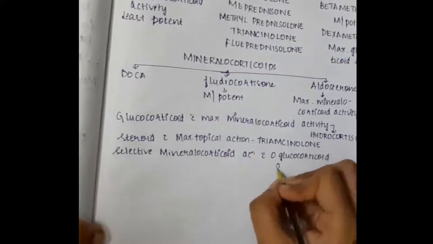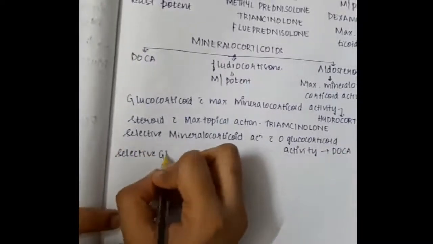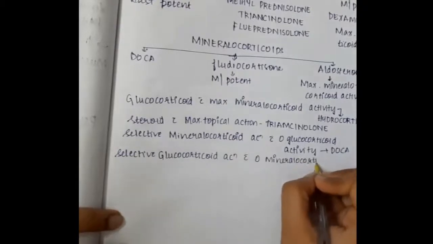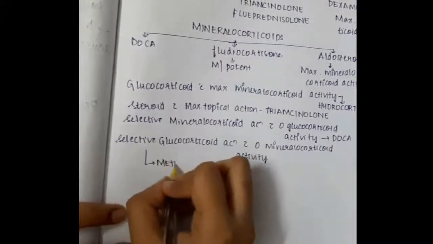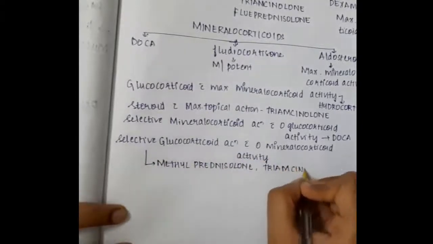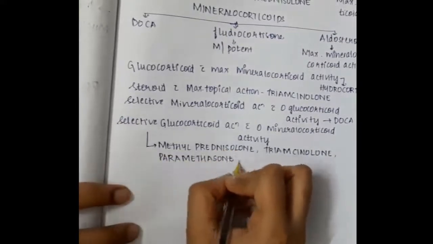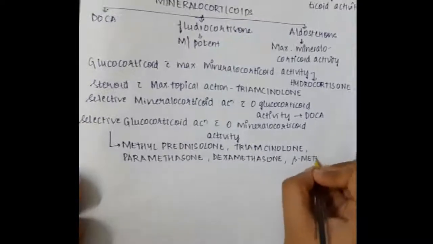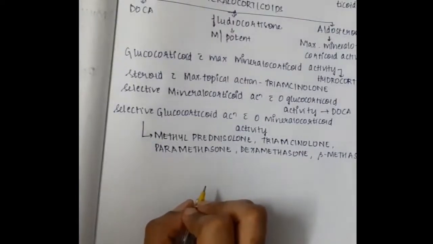zero glucocorticoid action is seen in DOCA, where you see only mineralocorticoid activity. Selective glucocorticoid action with zero mineralocorticoid activity is seen in methylprednisolone, triamcinolone and paramethasone, dexamethasone and also betamethasone. These are the important one-liners.